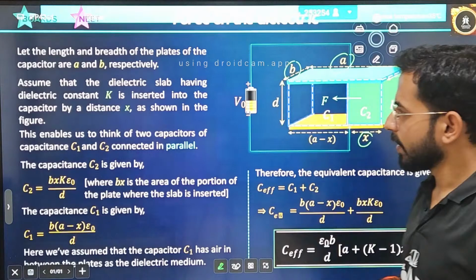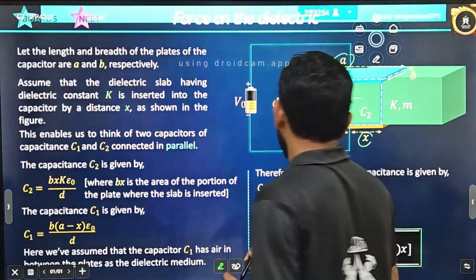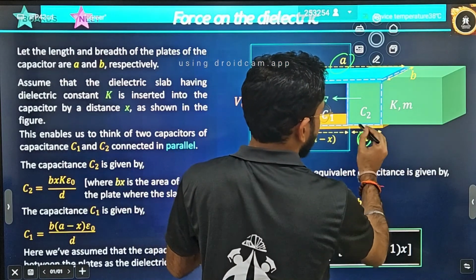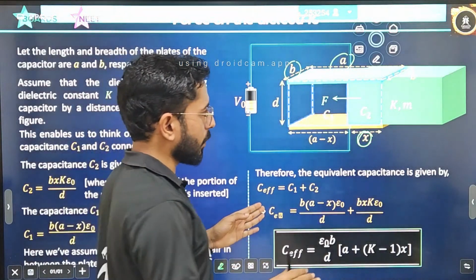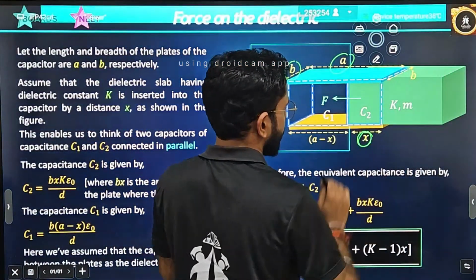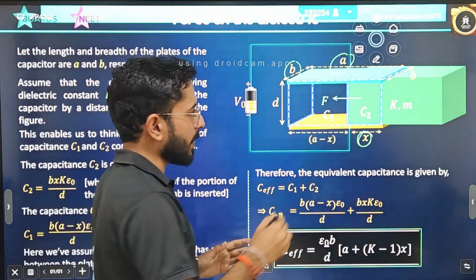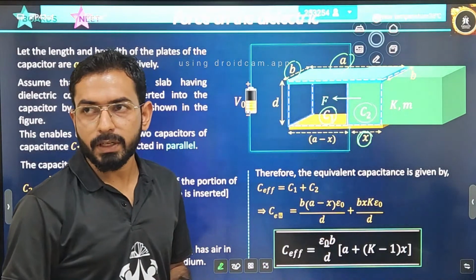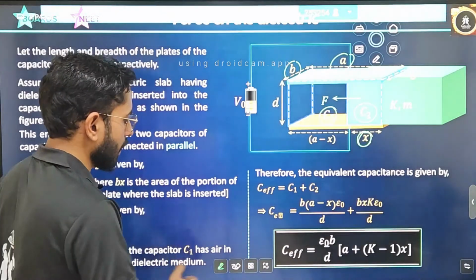So you will be reading these theoretical things, and I am explaining how you will calculate. When the dielectric is inserted only till distance X, there is a complete length also, but at the moment I am taking only distance X. So inside the parallel plate, it will behave like two capacitors, capacitor 1 and capacitor 2, correct?